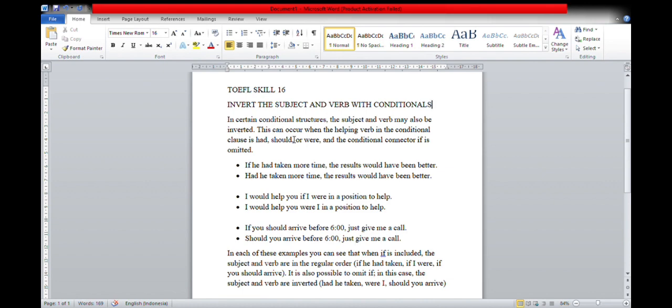This can occur when the helping verb in the conditional clause is had, should, or were, and the conditional connector if is omitted.